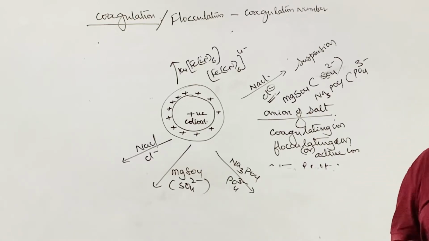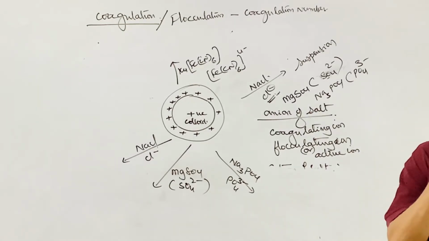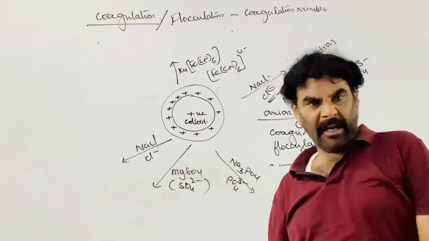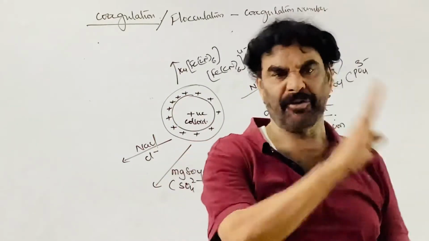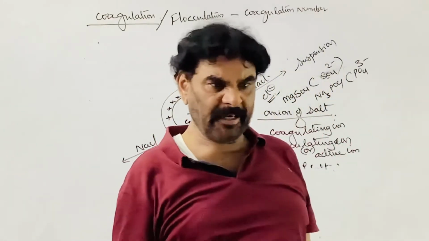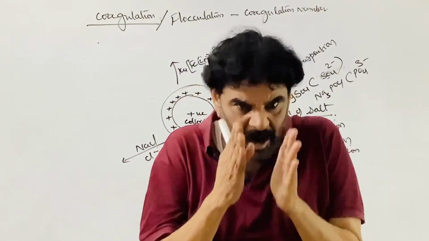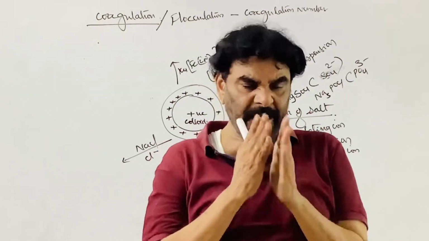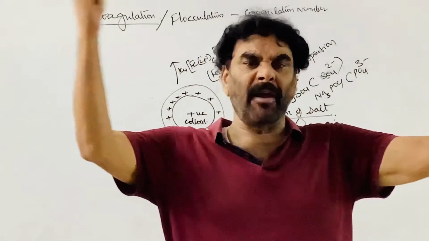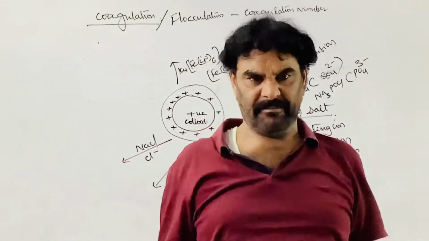So now what we are saying is, by adding an electrolyte we can coagulate a lyophobic colloidal solution. See, in the coagulation process, the effect of all electrolytes is not the same.